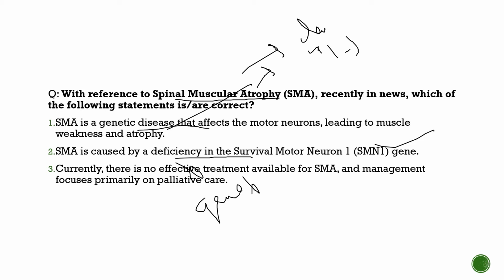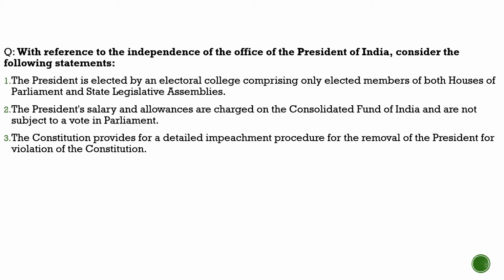Now with this, let's shift our approach to another part of our discussion where we will solve a static question. Here the question is with reference to the independence of the office of the president. As you know, we are discussing Indian polity right now, and we had discussed various topics under Indian polity, and we had reached the office of the president. We discussed the succession to presidency under Article 62. We discussed the president's privileges, and today we have to discuss the independence of the office of the president, as it is very much important.